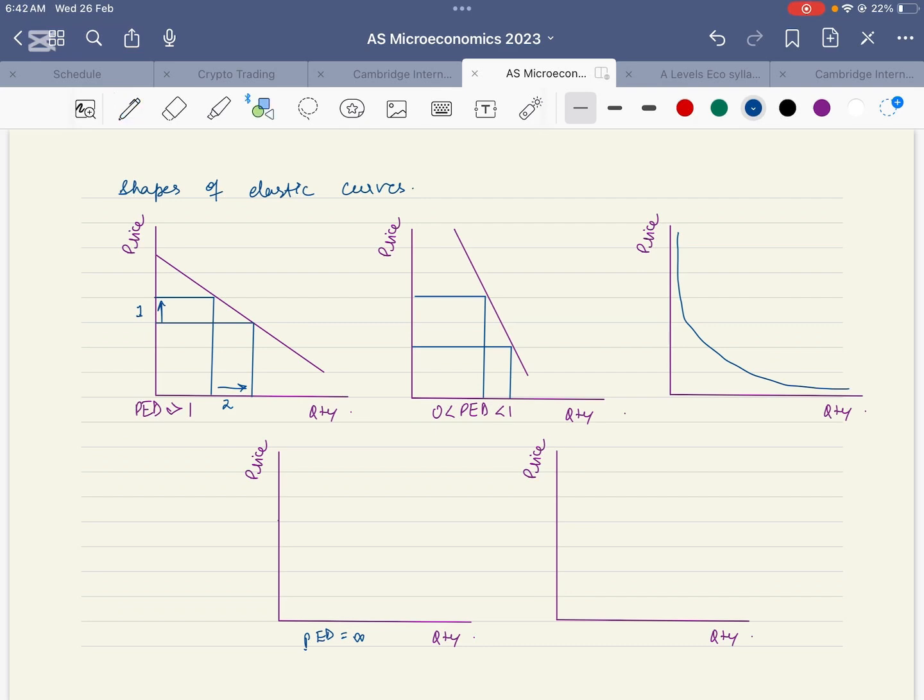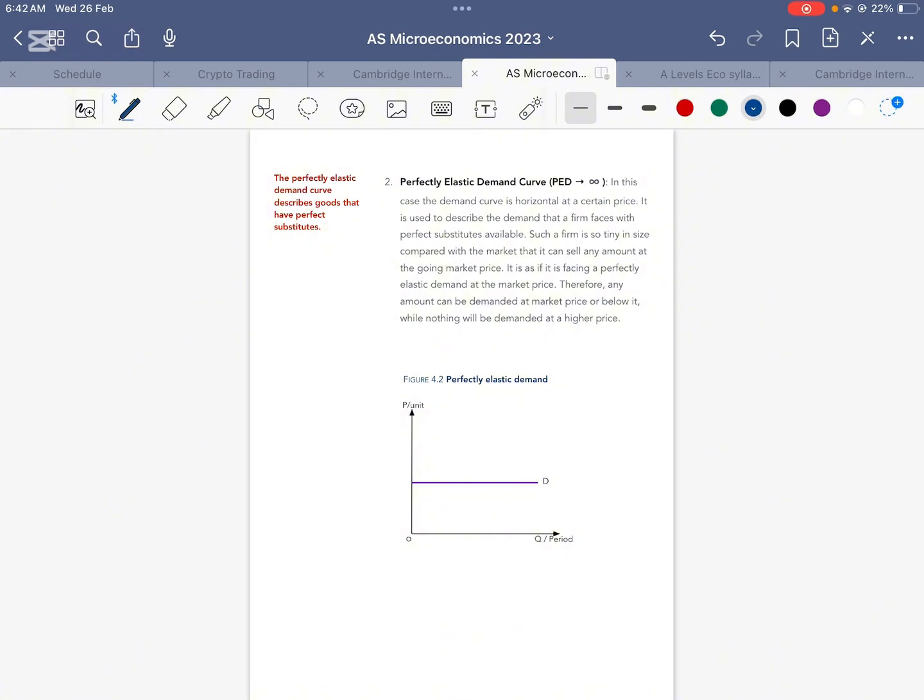PED is infinity means perfectly elastic. This is a horizontal line. In this case, the demand curve is used to describe demand that a firm faces with perfect substitutes available. Such a firm is so tiny compared with the market that it can sell any amount at the going market price.